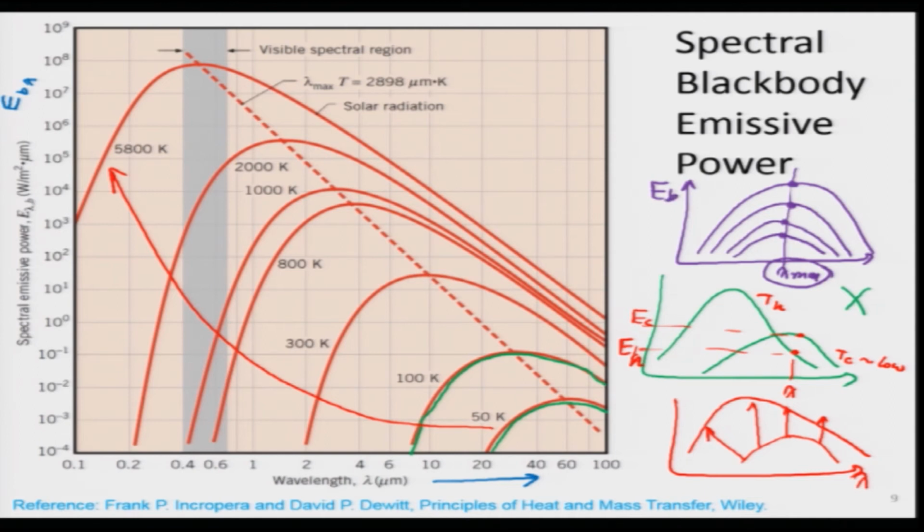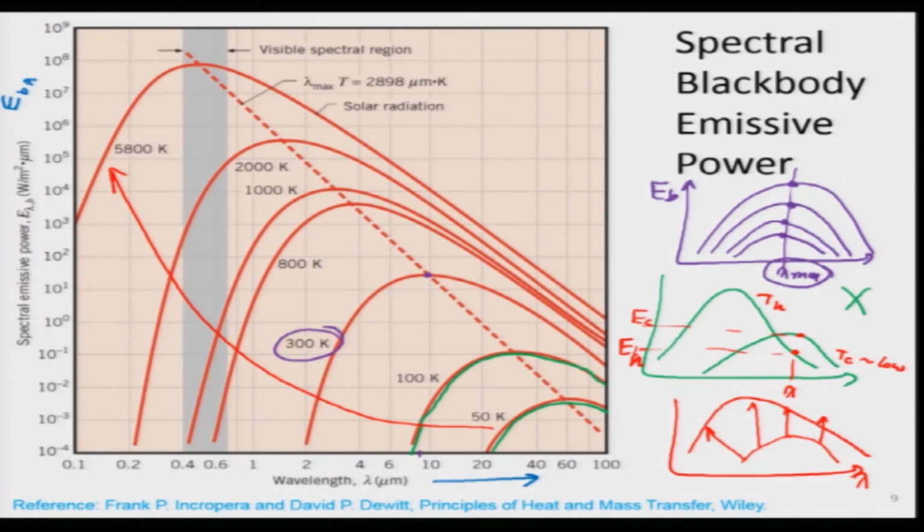for a given temperature. So, let us take my body temperature, I am close to 300 Kelvin. If I want to see what is the wavelength for my body temperature at which it is emitting the maximum spectral power, I can go over here and try and see somewhere over here, isn't it? This is the point, so this point can give me some value also. Maybe in my body 9 micron is that wavelength at which my body is emitting the maximum amount of power, isn't it?